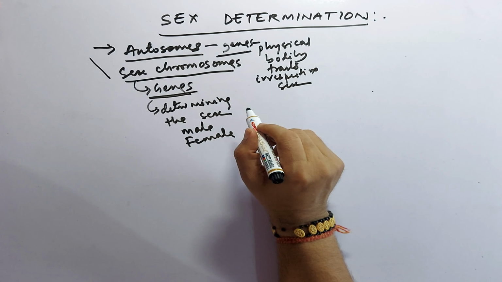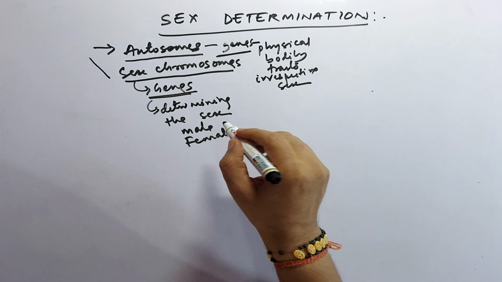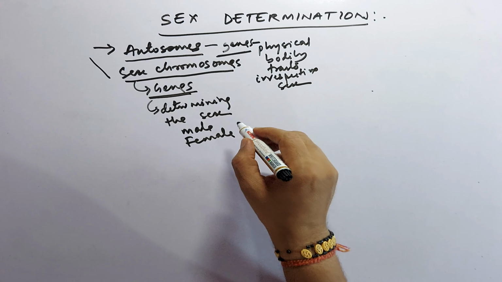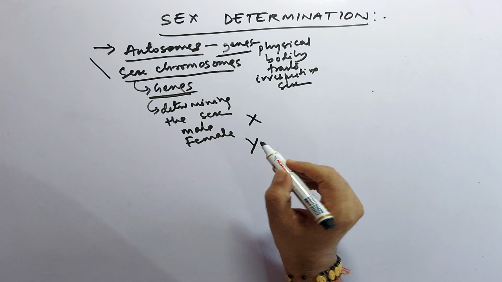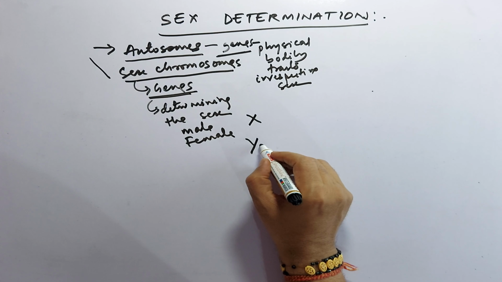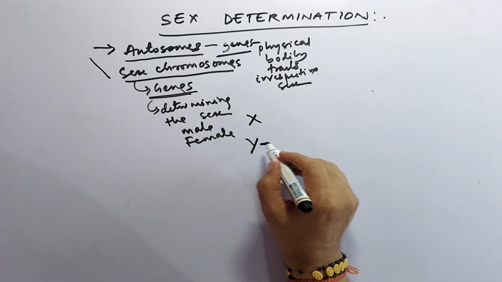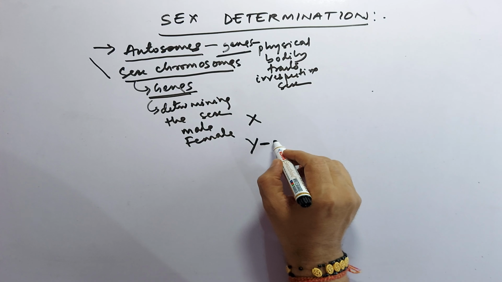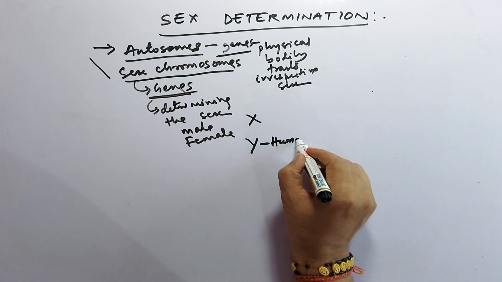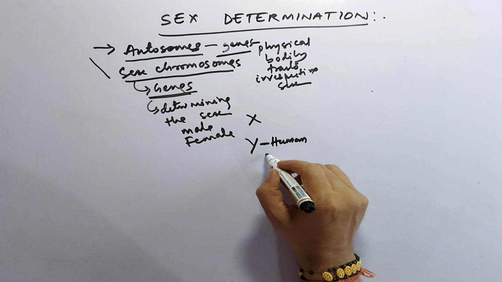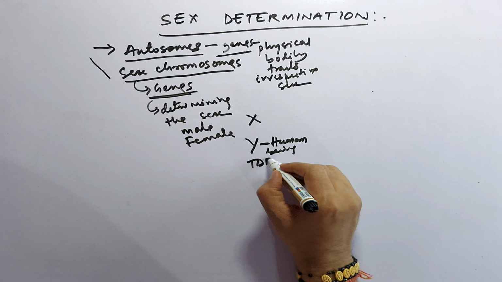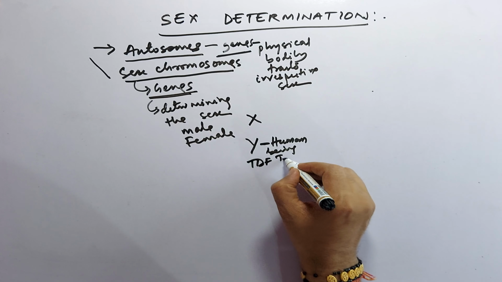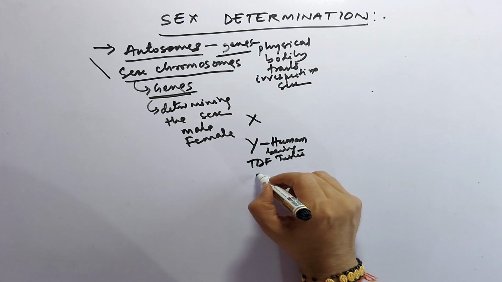So we will discuss two types of chromosomes, namely X chromosome and the Y chromosome. Y chromosome is mainly responsible for determining sex in case of human being, because it has the TDF factor, testis determining factor.